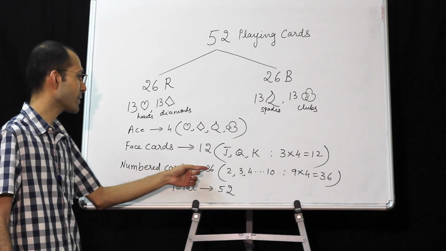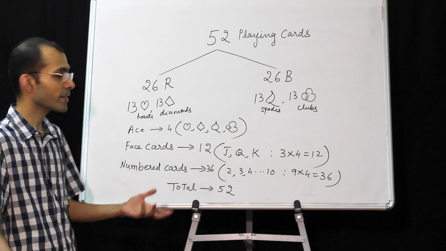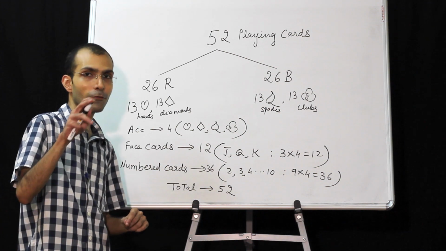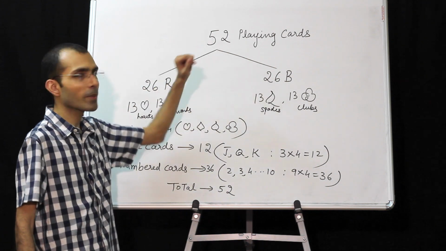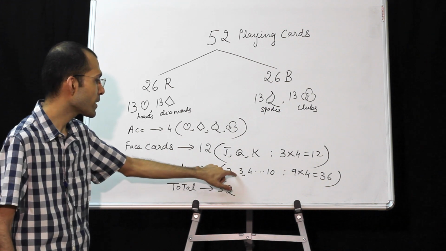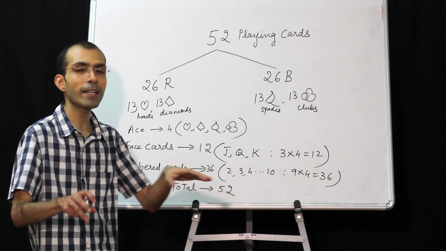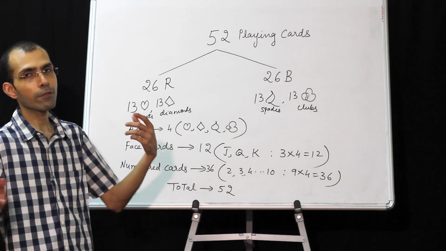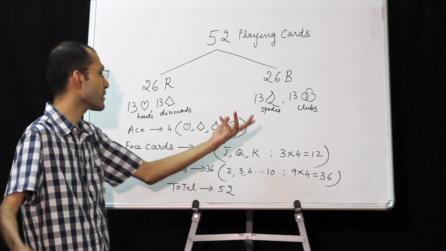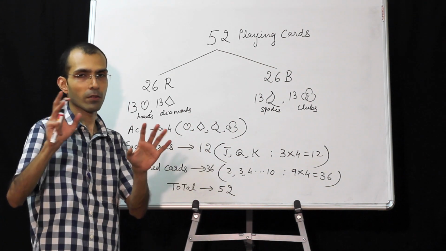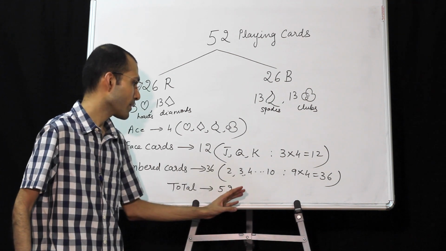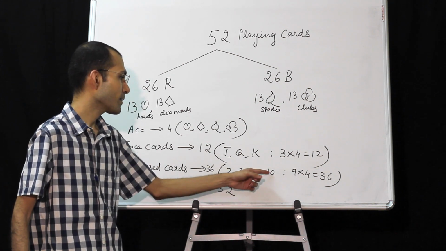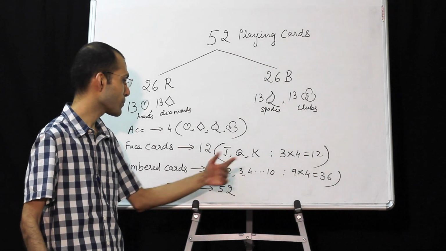Numbered cards, they are 36 in number altogether. Let us see how. Numbered cards start from 2 and not from 1 in the pack of playing cards. So it is 2, 3, 4, 5, 6 up to 10 only. You cannot have your own numbering and say Jack, Queen, King will be 11, 12, 13. No, this is not a standard thing. So 2, 3, 4 up to 10. So how many cards are there? 9, that is 10 minus 2 plus 1.